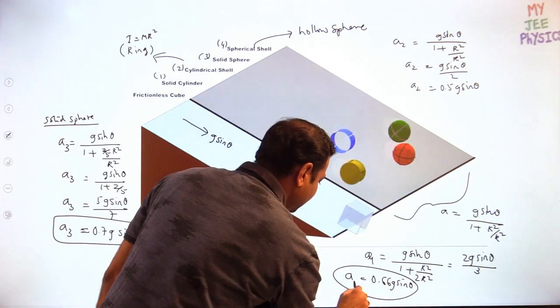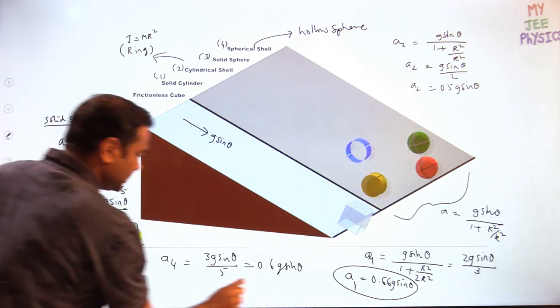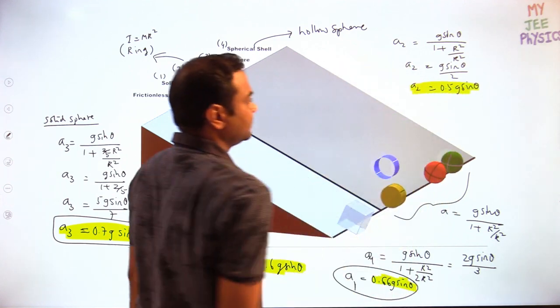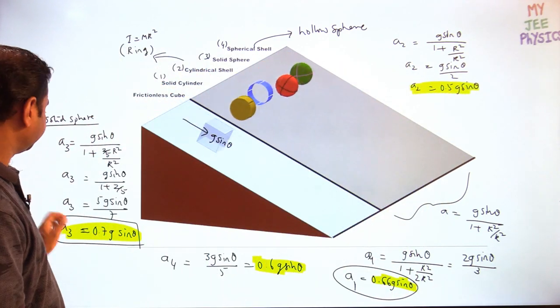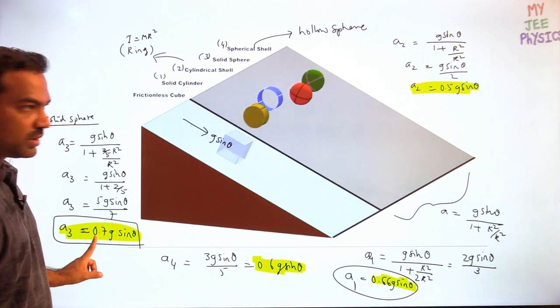Now, from all these accelerations, this is one acceleration we got, this is the other, this is the third, and this. Which acceleration is more? A3 is more.